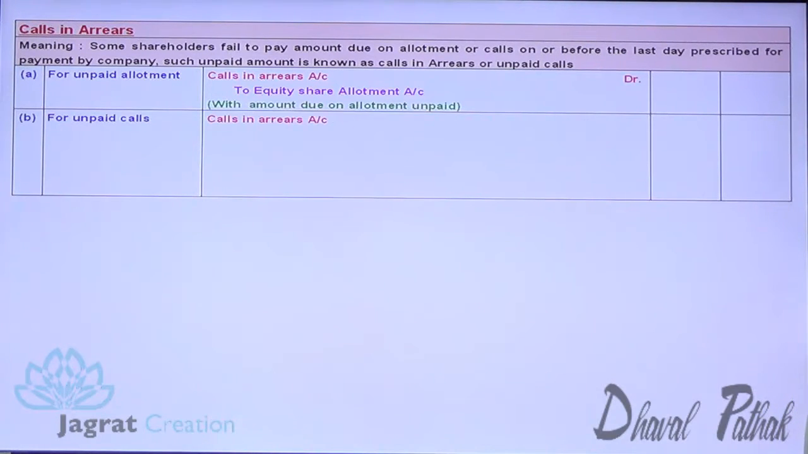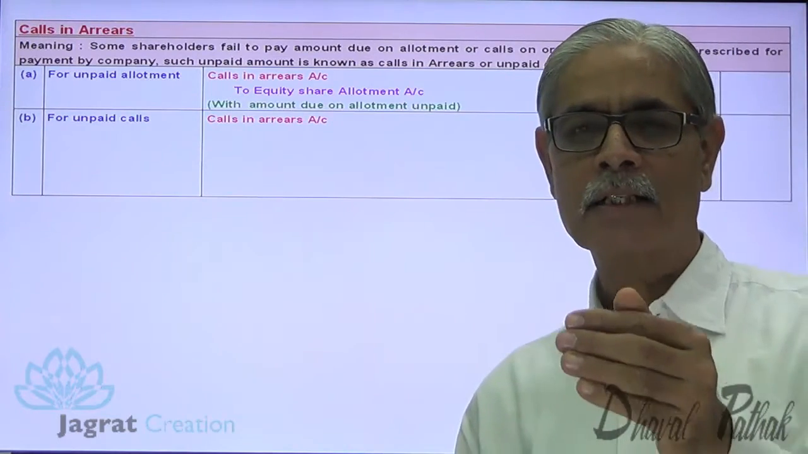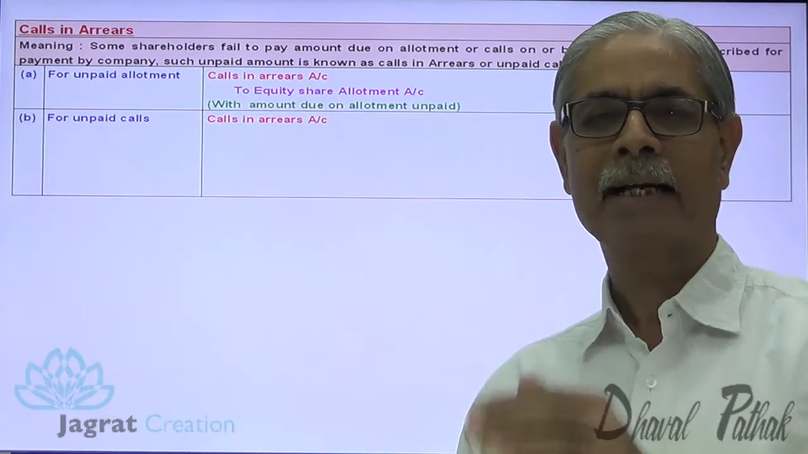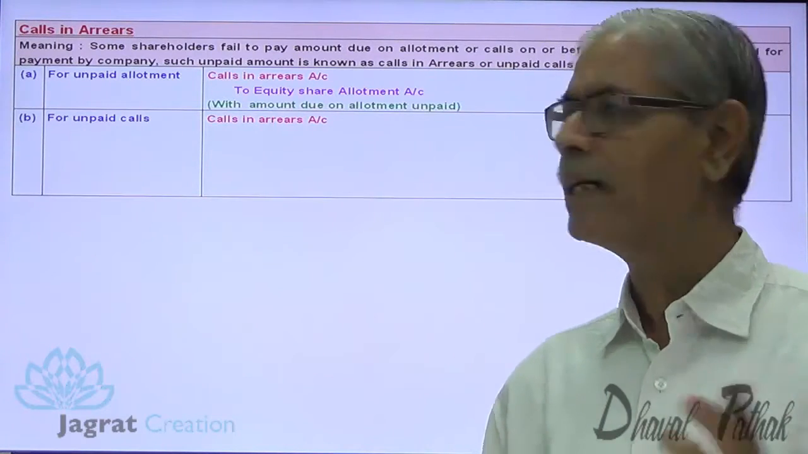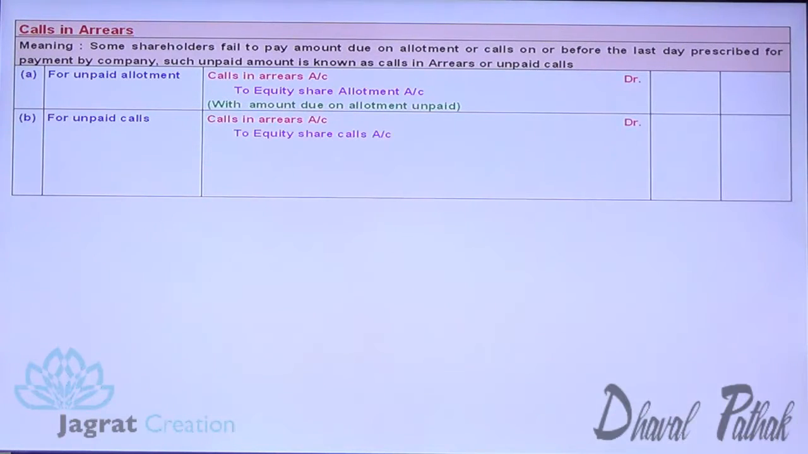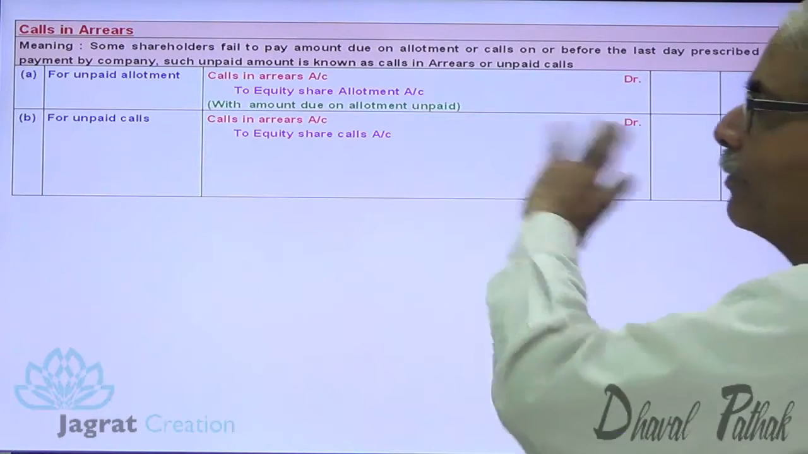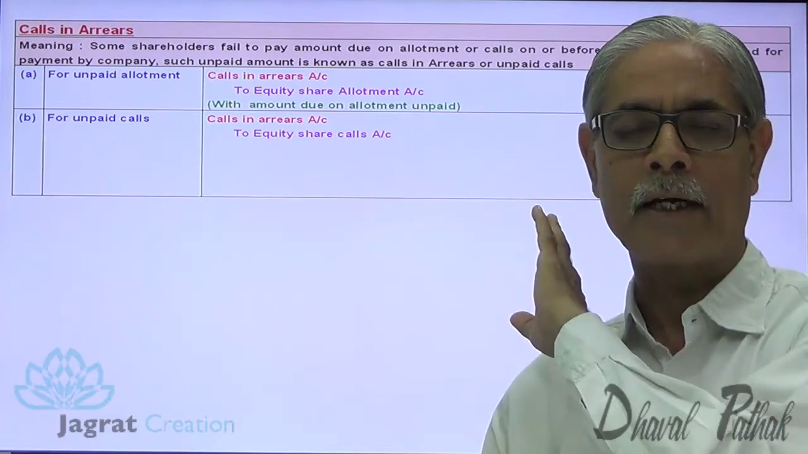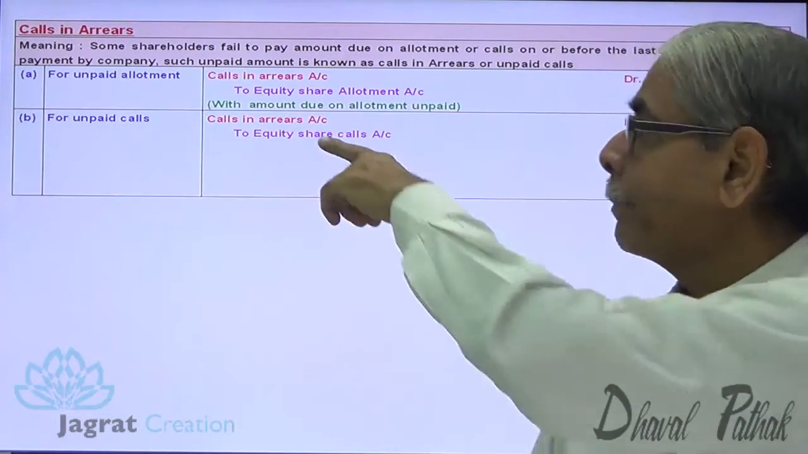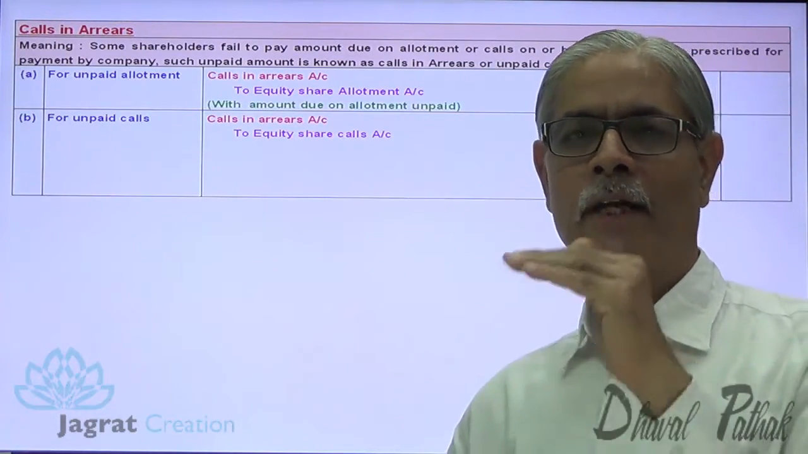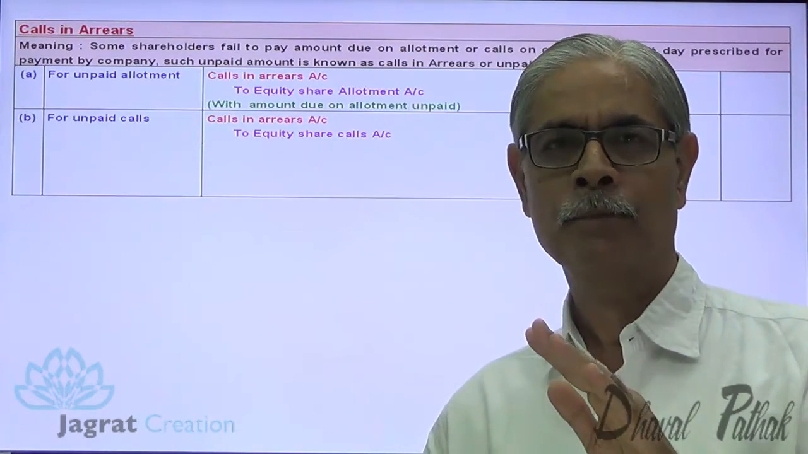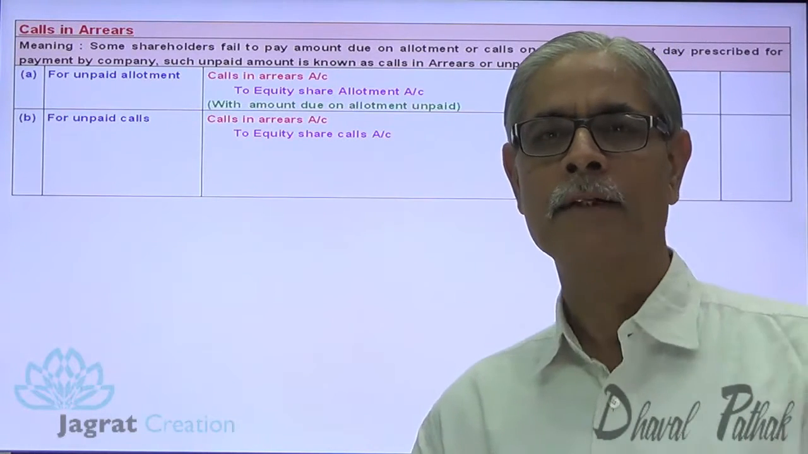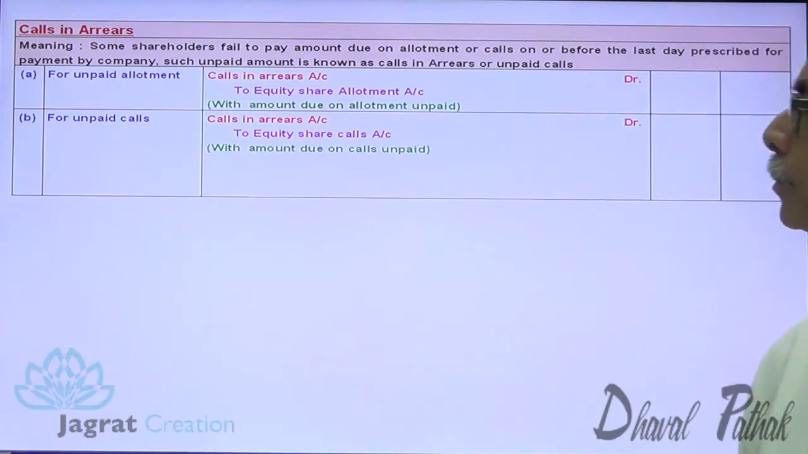For unpaid calls, calls in arrears: the first call demanded but not received, the second call demanded but not received. What is the entry? Calls in arrears account debit to equity share first call account, equity share first call account credit, or equity share second call account credit, or equity share third call account credit, as the case may be. By crediting in this fashion, the equity share first call account gets closed, second call also gets closed, but the calls in arrears account stands with a debit balance in the books of accounts.